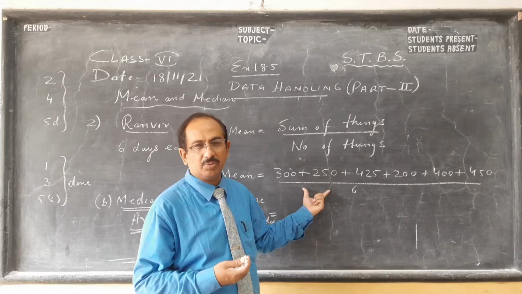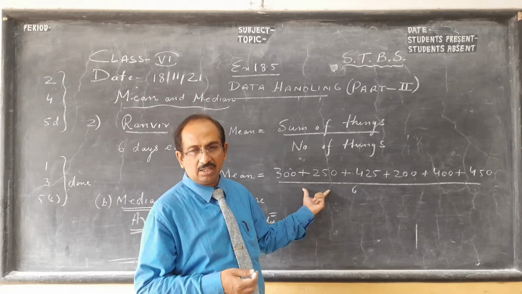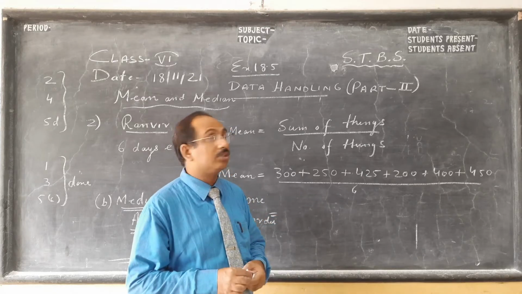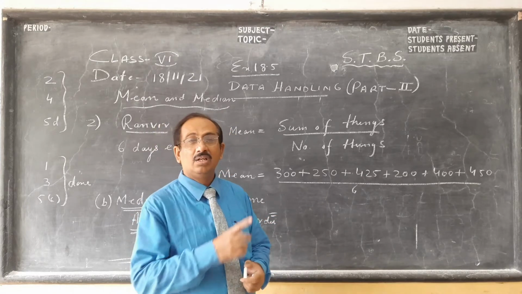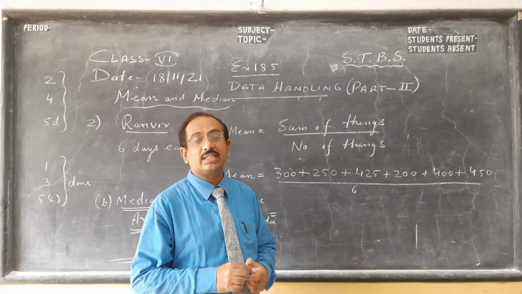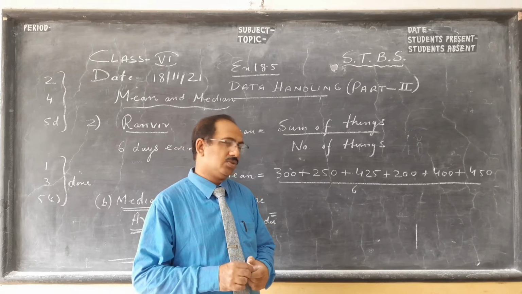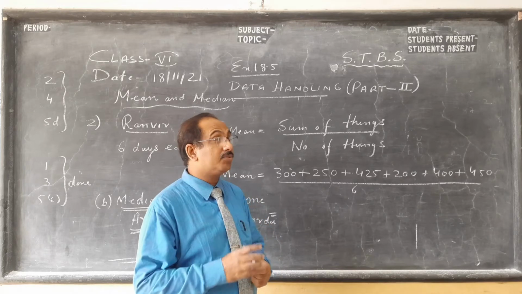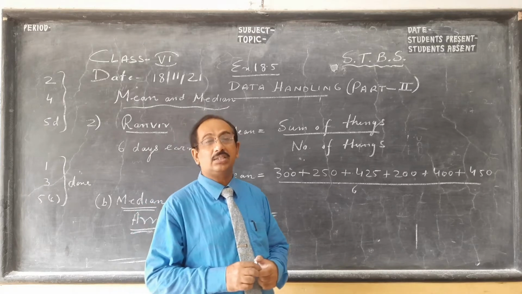Statistics again you may do in class 7, 8, a little higher level in 9 and 10, then again in 11 and 12. Actually for statistics, children, near Barakpur there is an institute called Indian Statistical Institute. You can check on the net. It gives you very high degrees in statistics.